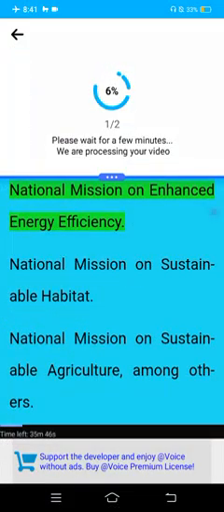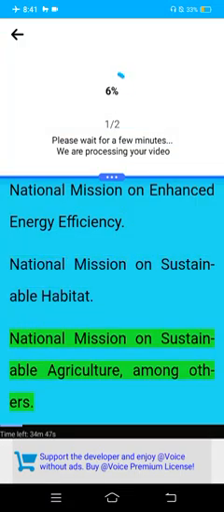National Solar Mission. National Mission on Enhanced Energy Efficiency. National Mission on Sustainable Habitat. National Mission on Sustainable Agriculture, among others.